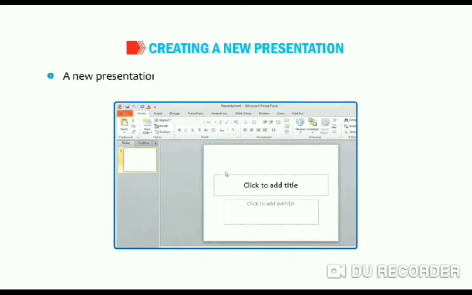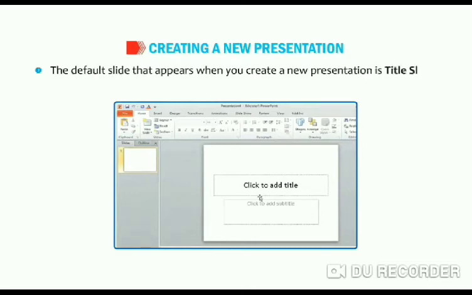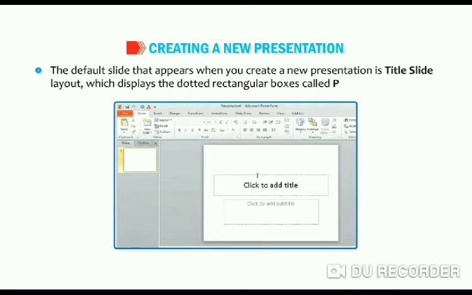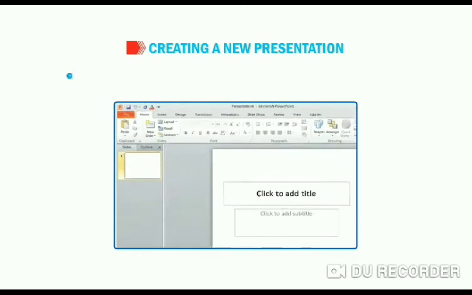Now a new presentation with a blank slide will open in the PowerPoint window. The default slide that appears when you create a new presentation is the title slide layout, which displays dotted rectangular boxes called placeholders.